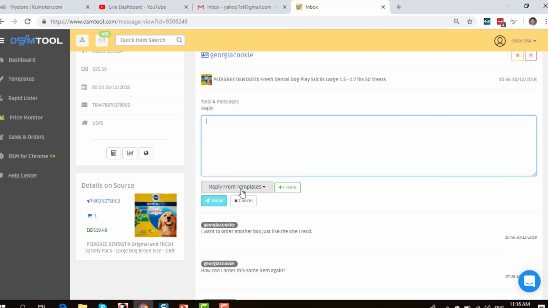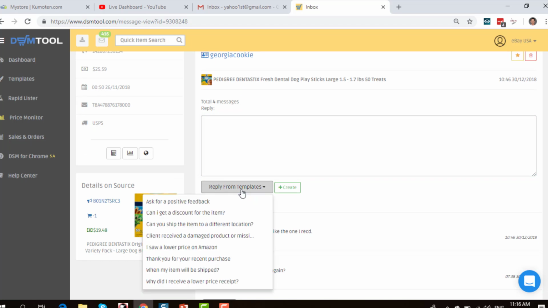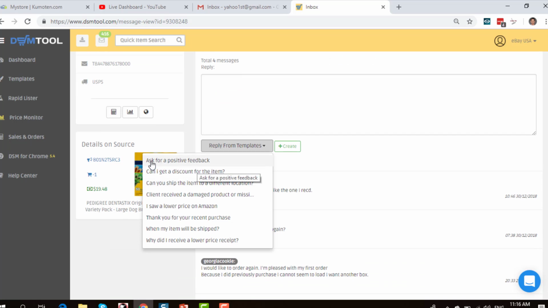I can reply from the template. You can select reply from templates and select the reason. So, ask for positive feedback. Can I get a discount? Can I ship the item to a different location? So these are all the different questions.